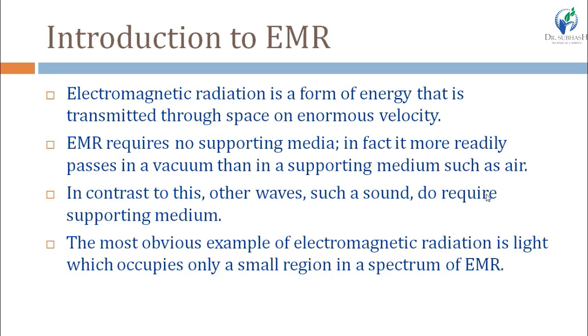Electromagnetic radiation is a form of energy that is transmitted through space at enormous velocity. Because all the radiations have some form of energy, EMR is a form of energy which transmits through space at enormous velocity, means at very high velocity.